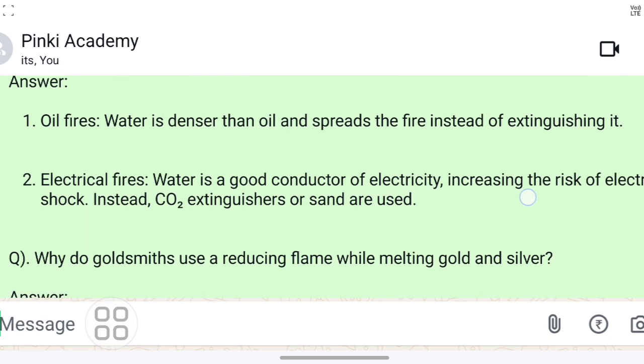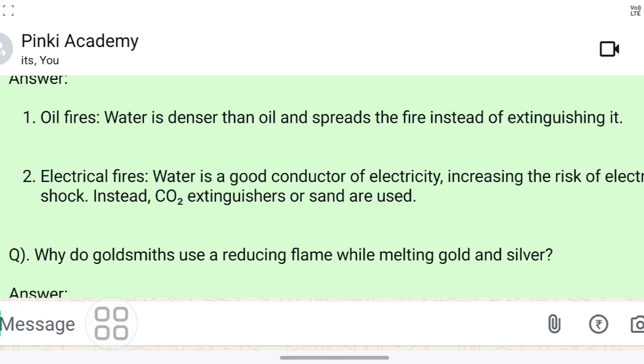Clear? So the answer, I just told you that you can comment in the comment section, but no need to comment. I hope you got the answer or got my point. Please write down in your own way.